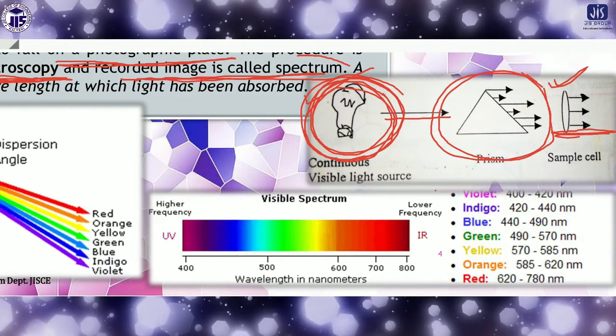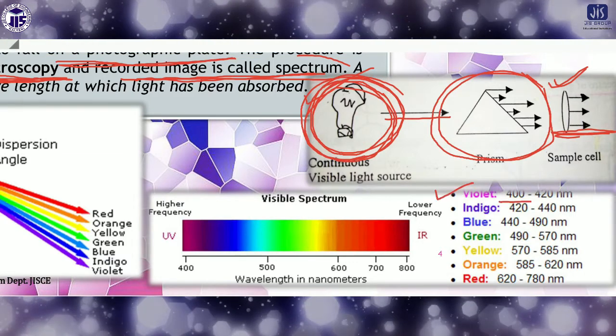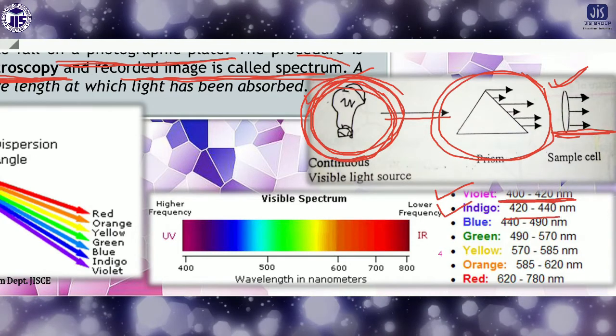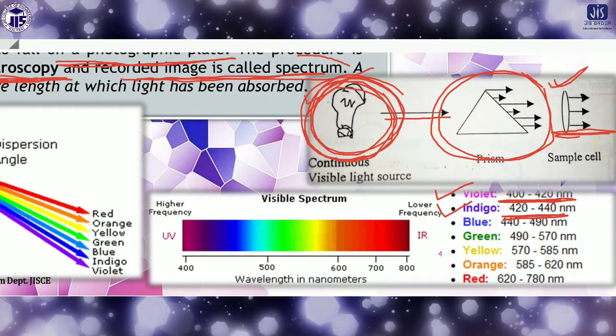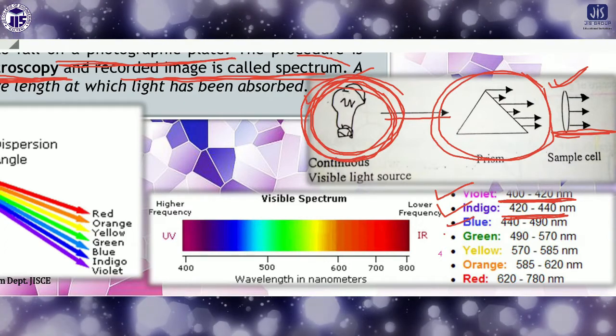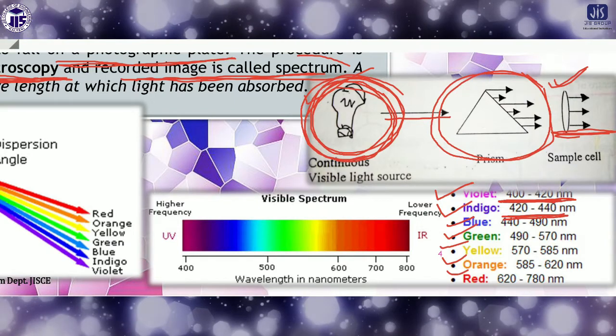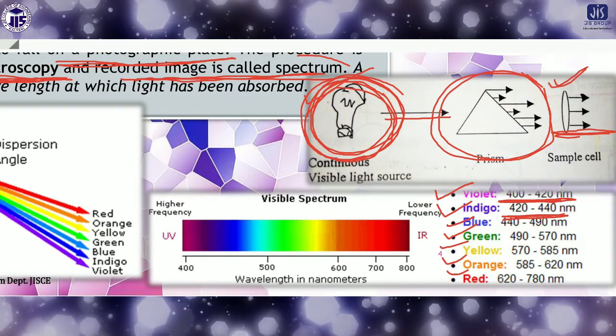If you think about the violet, it will be 400 to 420 nanometer. If you think about indigo, it will be 420 to 440 nanometer. For blue, green, yellow, orange, red, each and every light has a different wavelength.